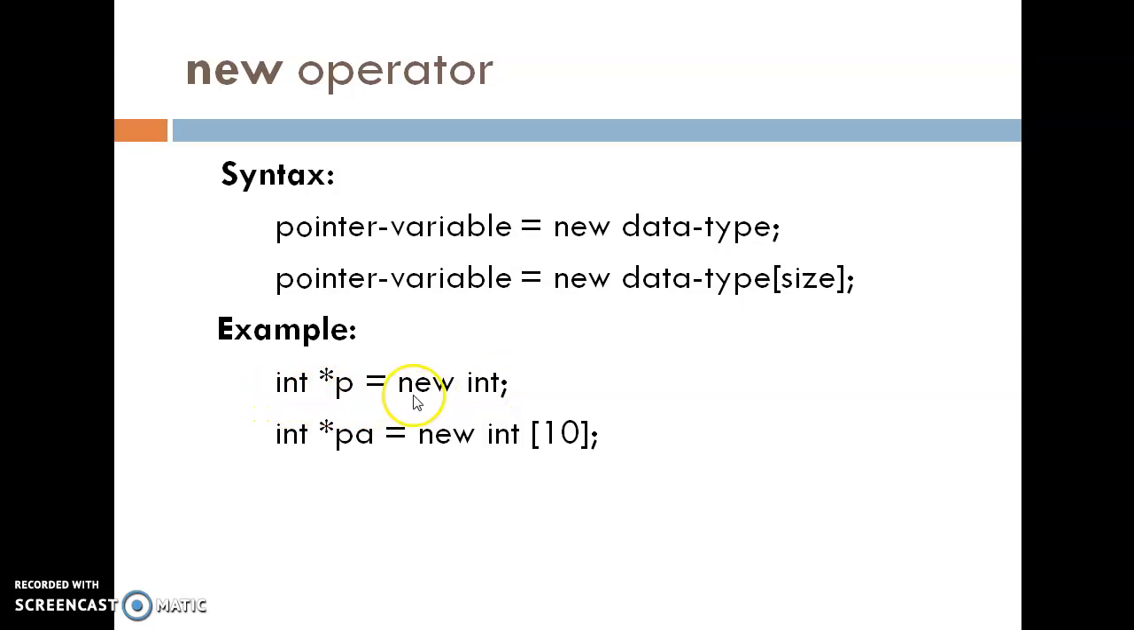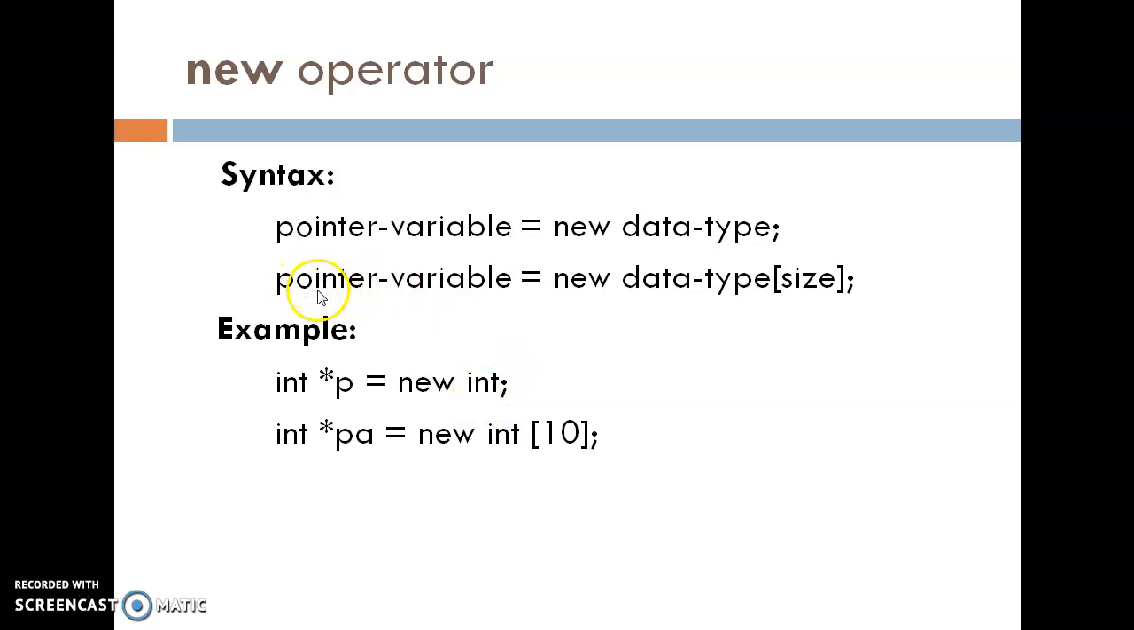So what this statement is saying is that it is going to create the memory for the integer data type at runtime. When the program is running, at that time it creates memory for the variable p, and how much memory is it going to create? It is going to create 2 bytes because the size of an integer is 2 bytes.